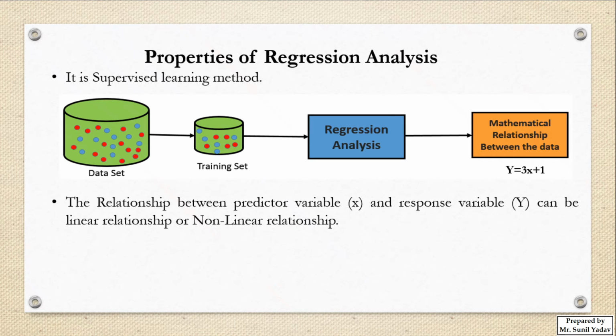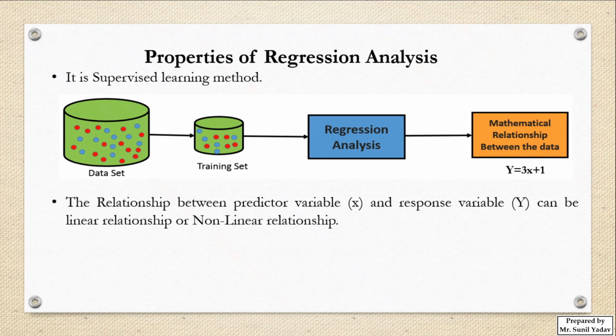If you see the second property, it says that the relationship between the predictor variable and response variable can be linear or it can be non-linear. And one more term came here, predictor variable and response variable. So don't be confused. Independent variable is also called predictor variable and dependent variable is also called response variable. I hope this point is clear to you now.